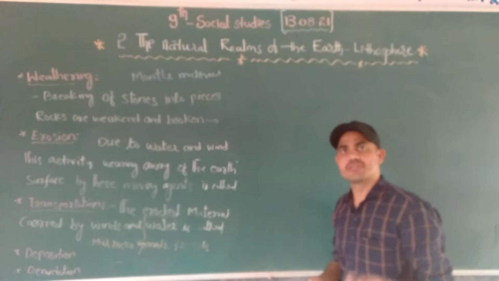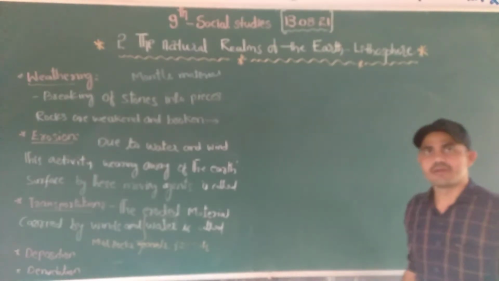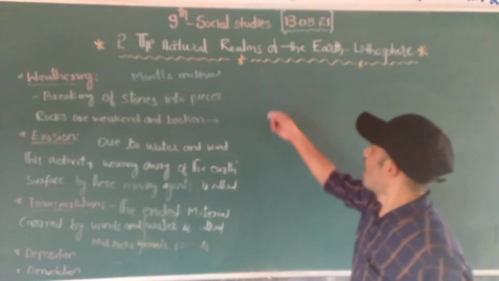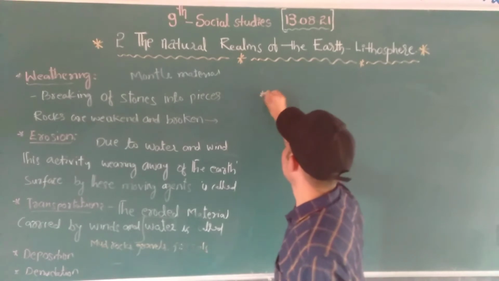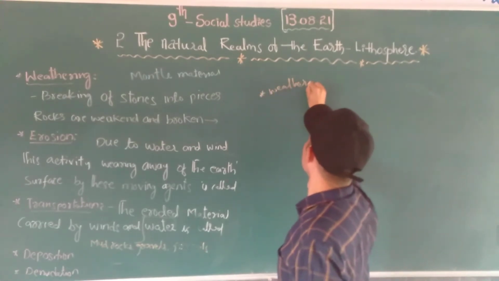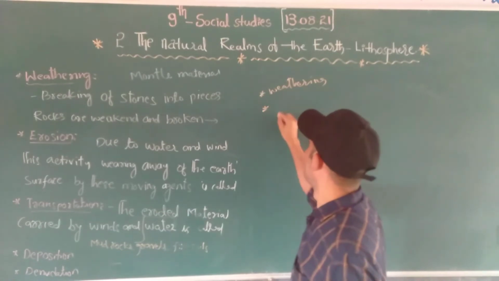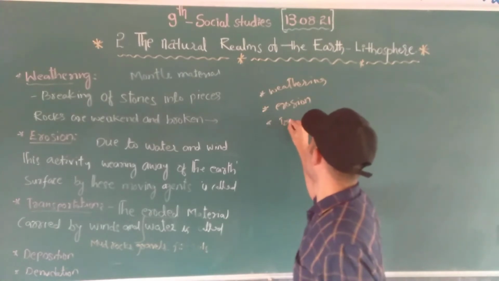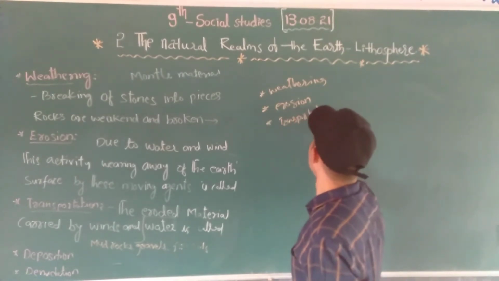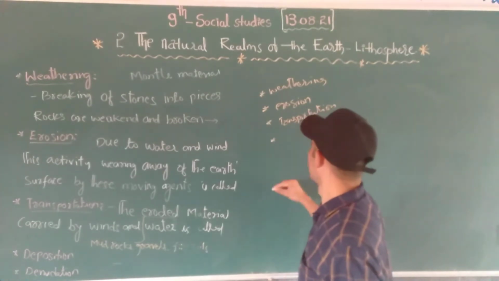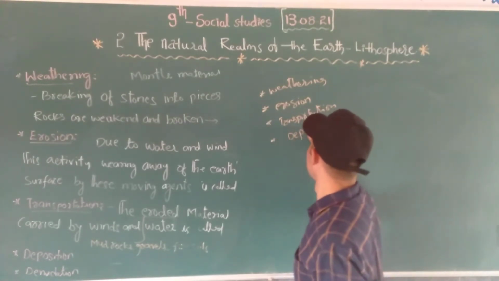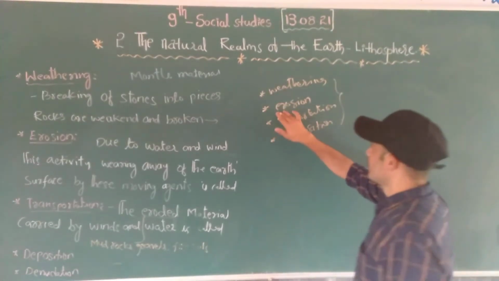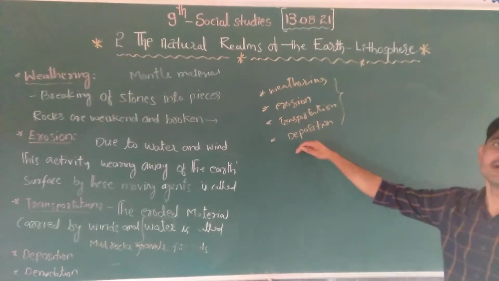The main activities that form the valleys, the deltas, and the basins happen mainly by weathering, by erosion, by transportation, and by deposition. These all are weathering, erosion, transportation, and deposition.